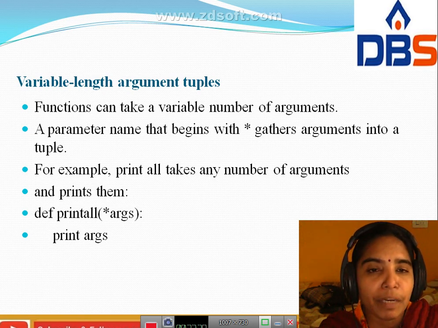For example, def printall(*args): print args. Here printall takes any number of arguments and prints them.